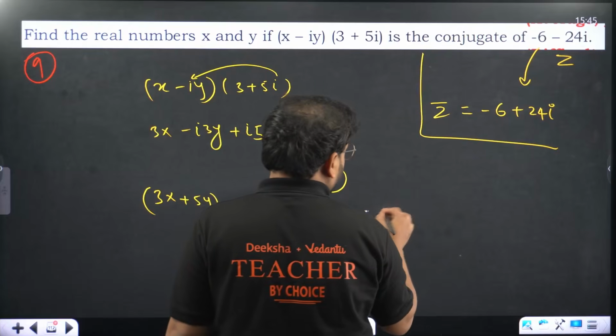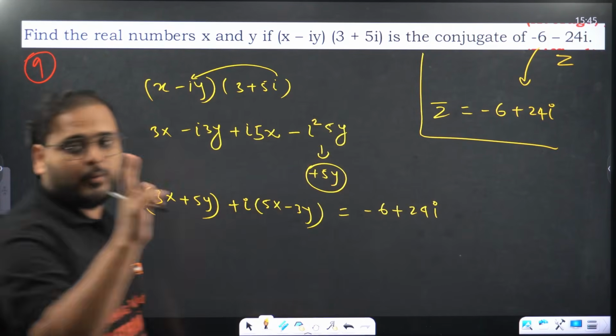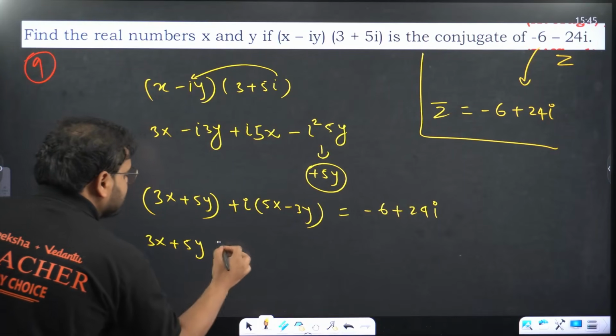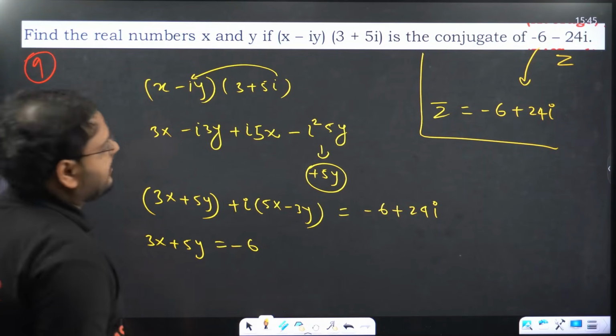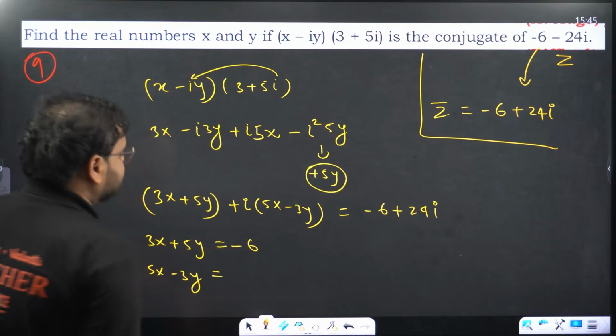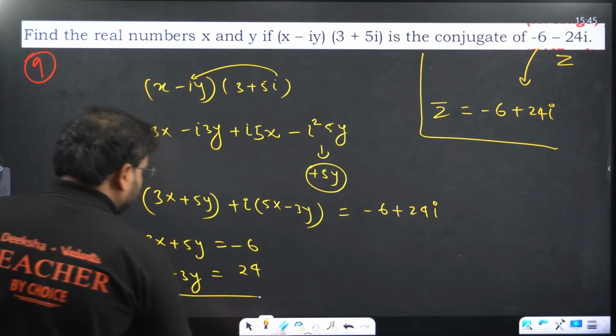This number, minus 6 plus 24i. I can get two equations over here. Equation 1: 3x plus 5y is minus 6, and 5x minus 3y is 24. That's my two equations.